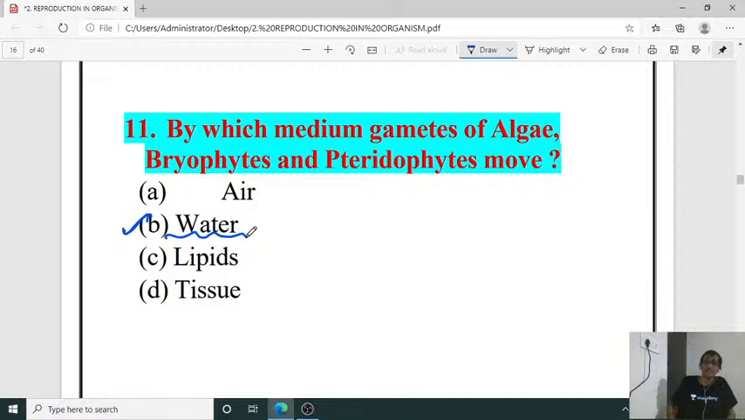Water is very much essential. Algae are always present in aquatic media, isn't it? Then bryophytes, they are considered as what? Amphibians of the plant kingdom. Then pteridophytes, they also require water for the movement of gametes from male to female, with respect to fertilization. Yes, water.